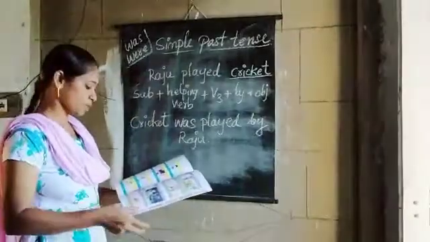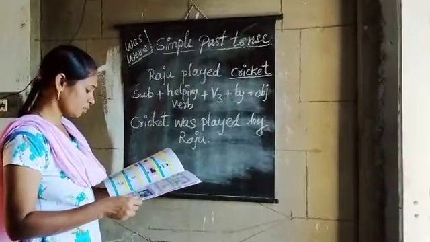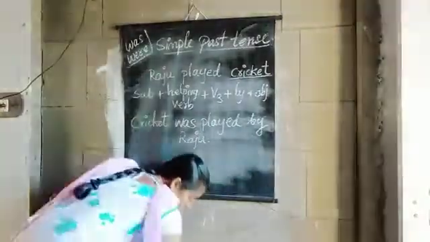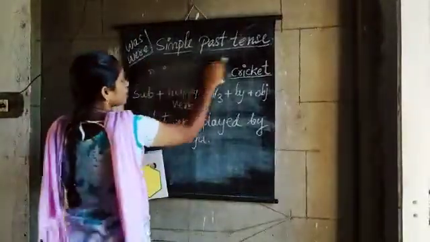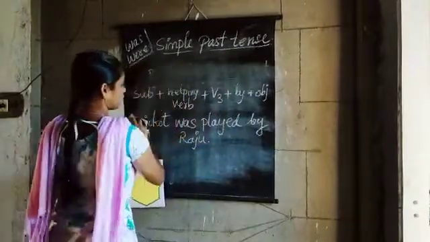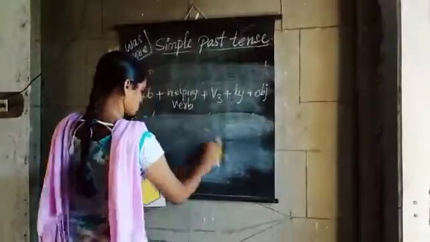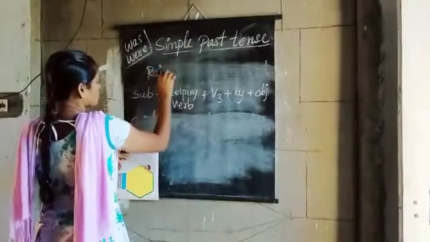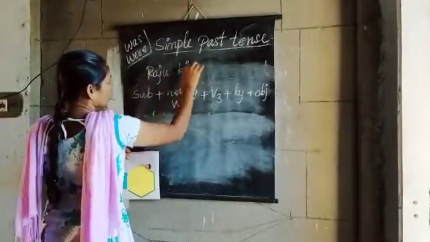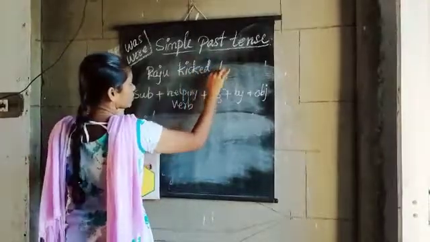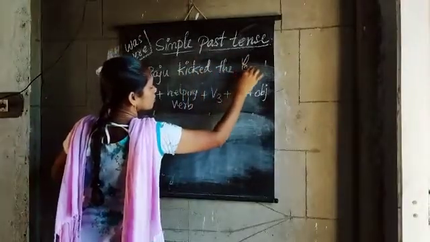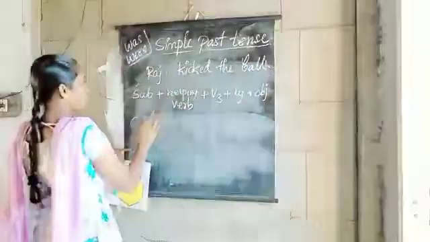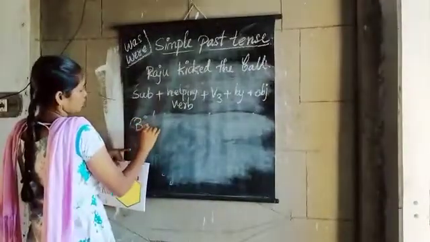Let us see one more sentence. Raju kicked the ball. Subject becomes object, so ball.